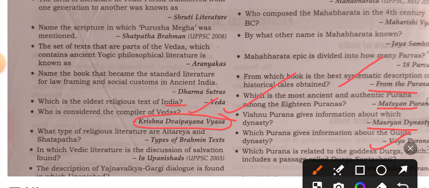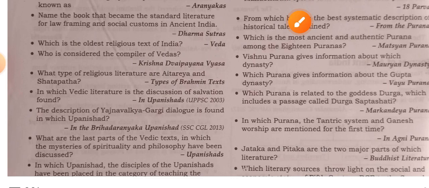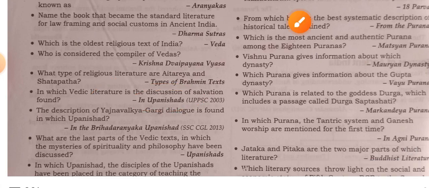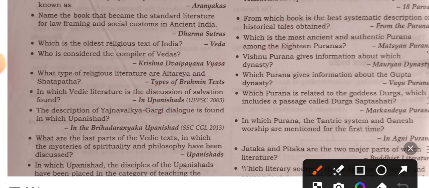What types of religious literature are Aitareya and Shatapatha? These are Brahmana texts. In which Vedic literature is the discussion of salvation found? In the Upanishads. The Yajnavalkya-Gargi dialogue is found in which Upanishad?